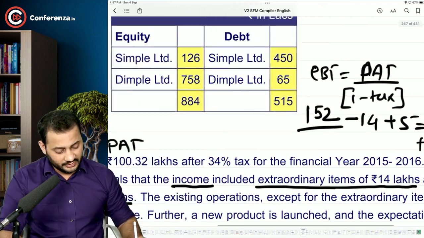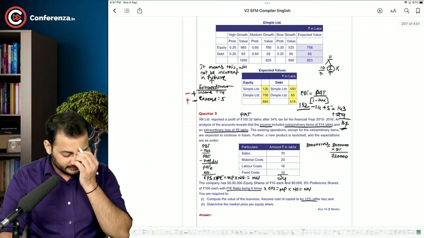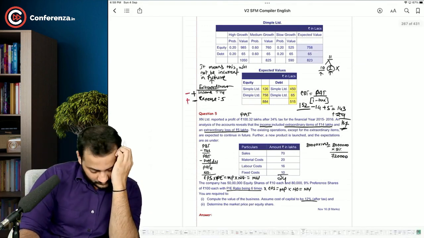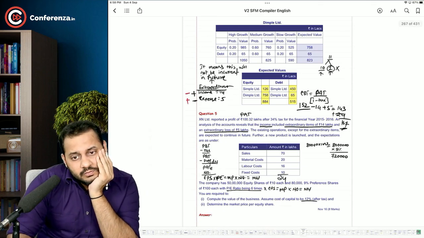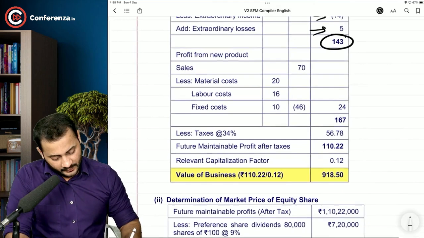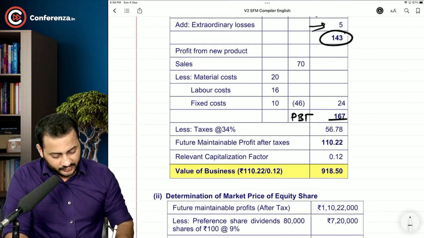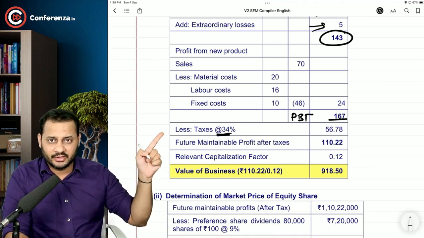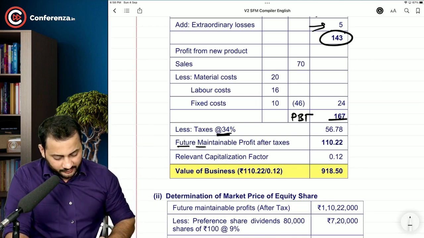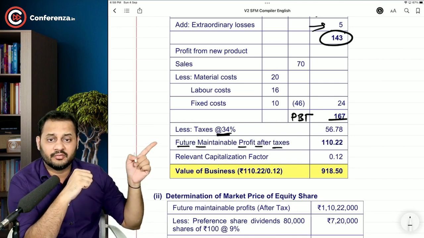So the total profit before tax will be 167. Since you have reached this, you understand that this is a profit before tax. You deduct the taxes out of it again, and this will become the future maintainable profit after taxes,